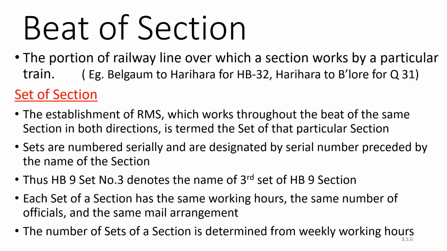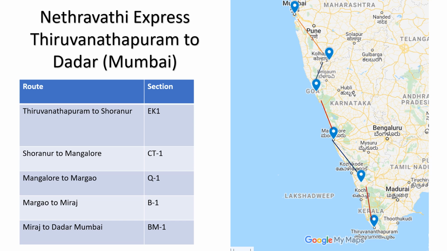So that section has to work in that particular route. Similarly, they will have multiple other beats. For example, Harihar to Bangalore, Bangalore to Harihar, back to back. So like this, there will be different sections working, and each section will have their own beat jurisdiction. I will give another example for a better understanding. For example, consider one train passing, that is Netravati Express, passing from Thiruvananthapuram to Dadar, Mumbai.